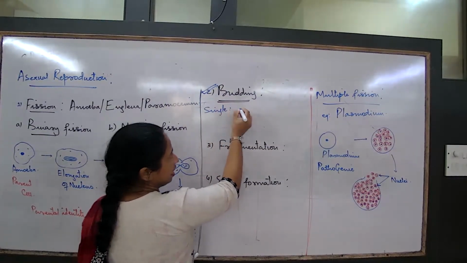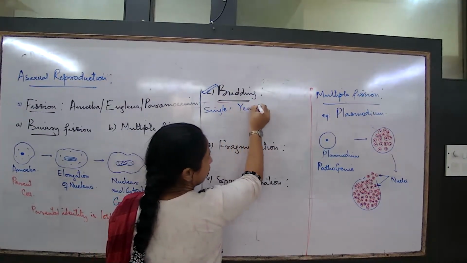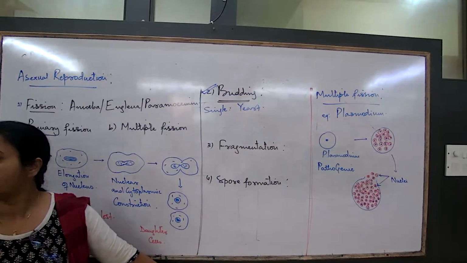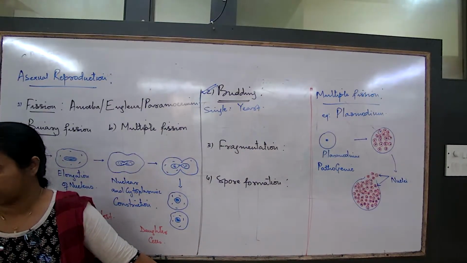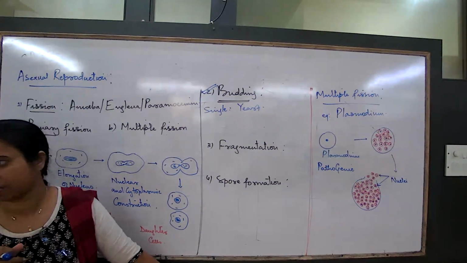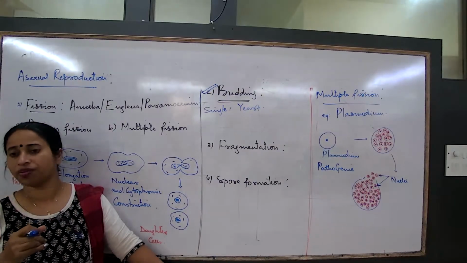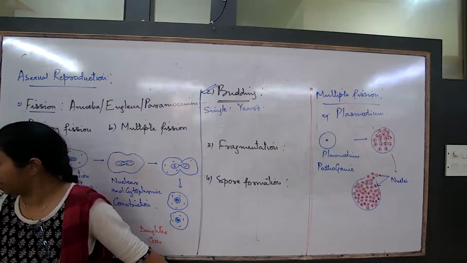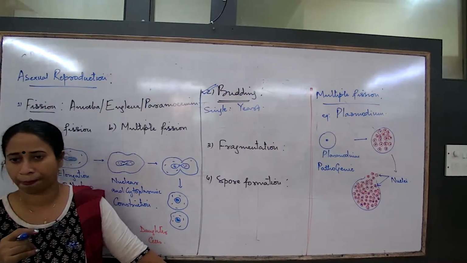If it is a single-celled organism, then I think of yeast. What type of organism is yeast? A fungus. Yeast is a fungus.